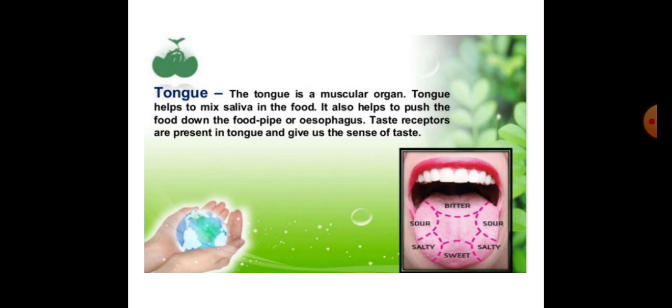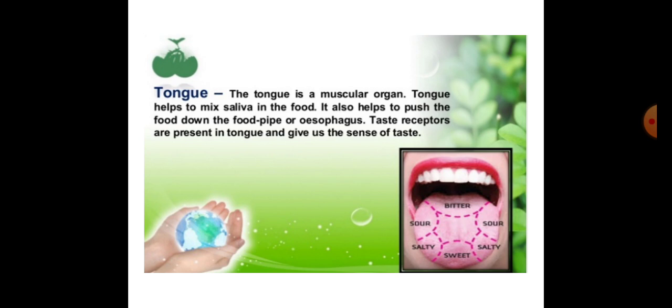It mixes it well with the food. Then after chewing the food, the tongue helps us to swallow it. When we chew some food item, it goes down and is swallowed, but it is pushed by the tongue.